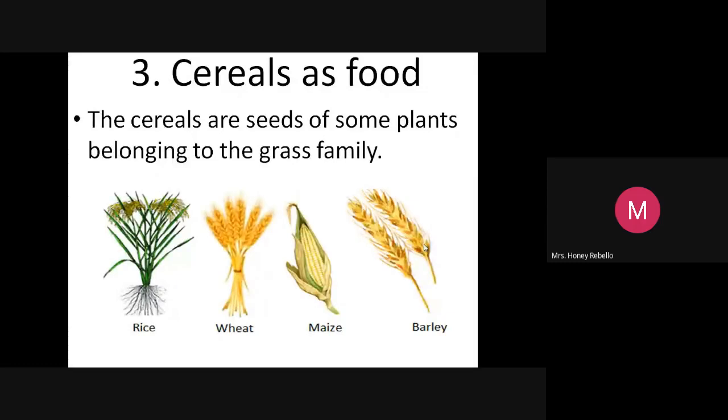The cereals are seeds. These are the seeds of some plants belonging to the grass family. See, rice. R, I, C, E. W, H, E, A, T. Wheat. Maize.